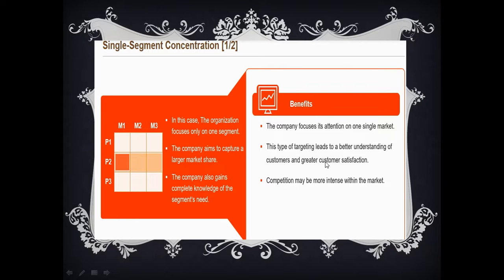If you have a company, and if you are manufacturing only one product, I'll give you the best example. Shanta Biotech is a pharmaceutical company in India, headquartered in Hyderabad, and it has only one proprietary product. They have done some research, and they invented only one vaccine, which is called Shanta Biotech vaccine. So they came into the market with this. They concentrated in the vaccines market, only one product in the vaccine market. This can be a best example for single segment concentration.